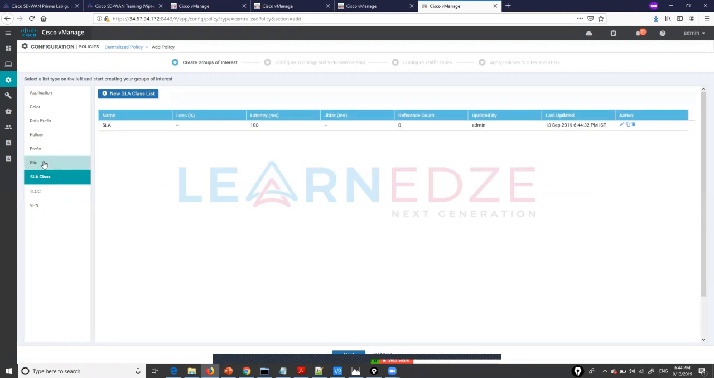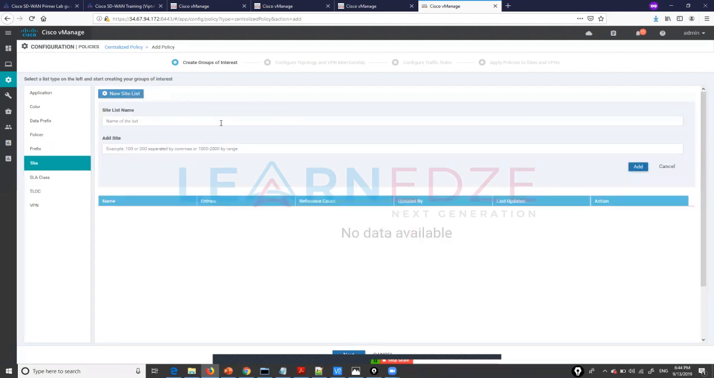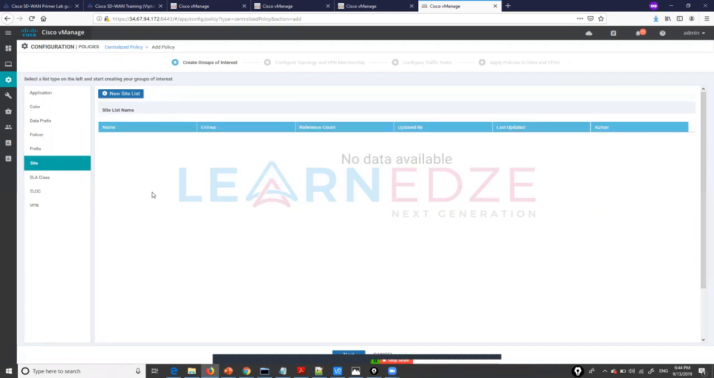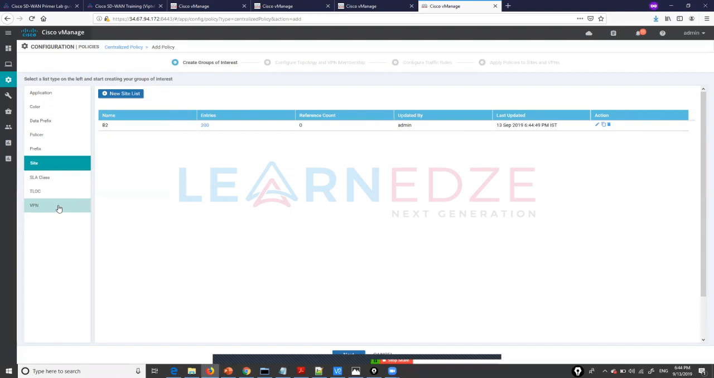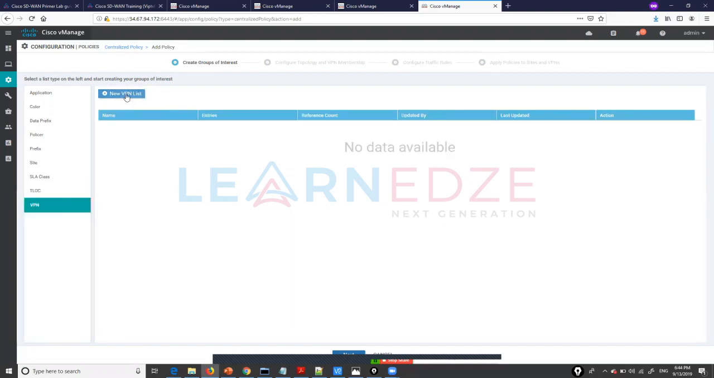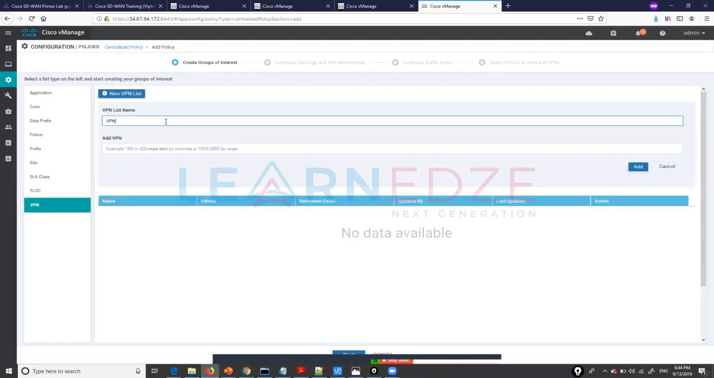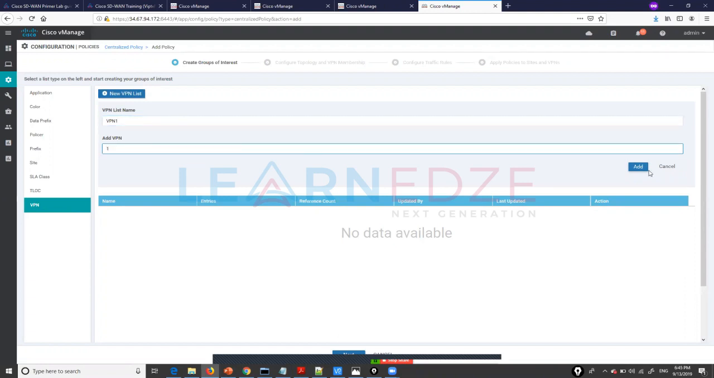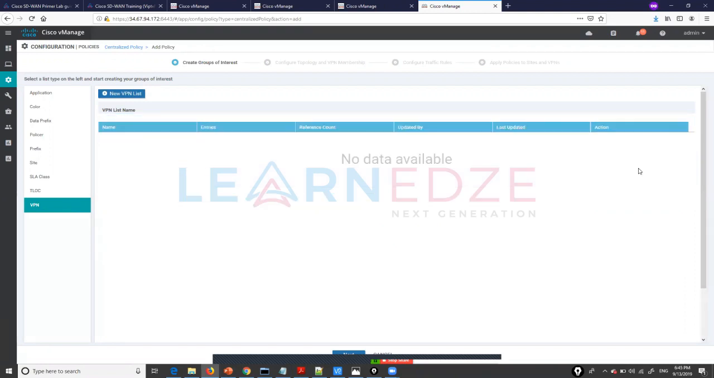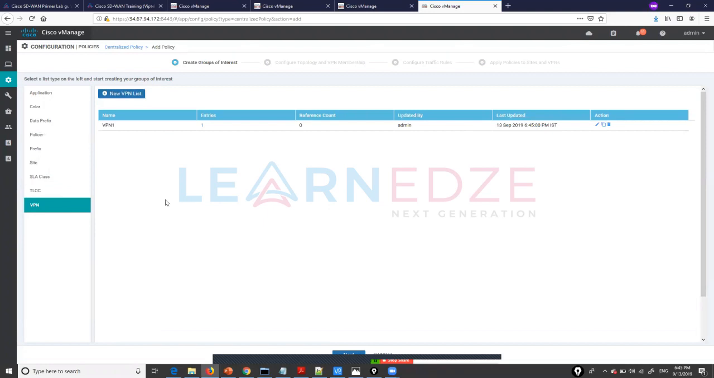And then we have a site. The site is represented with a site ID. I will say this is my branch 2, because I want to apply this policy to branch 2. The branch 2 site ID is 200. I also want to apply this to a particular VPN. I will apply this to VPN 1. Okay, that's all. Let's click next.